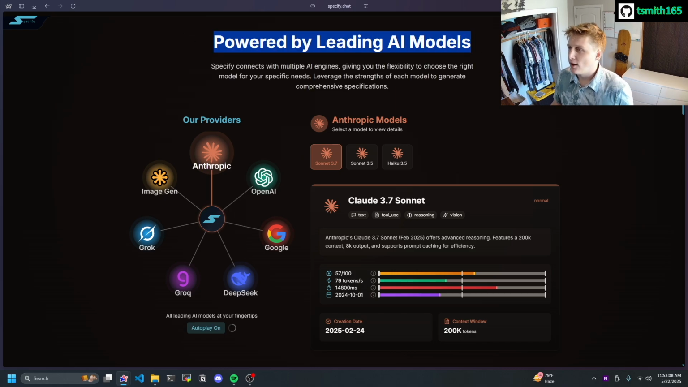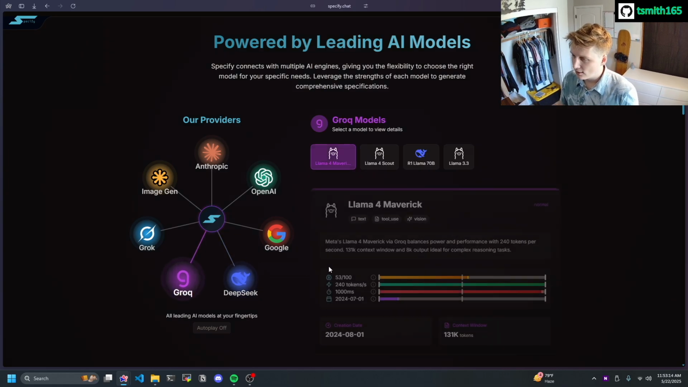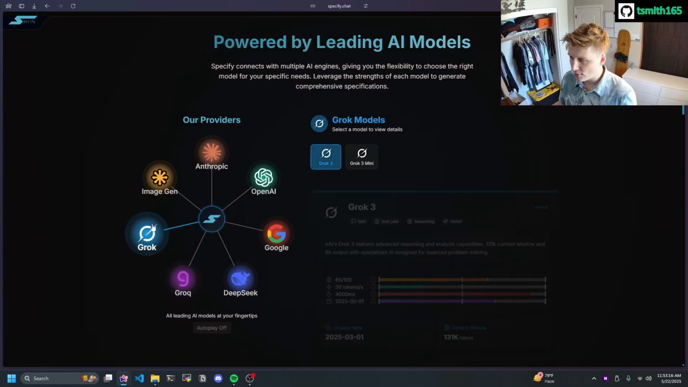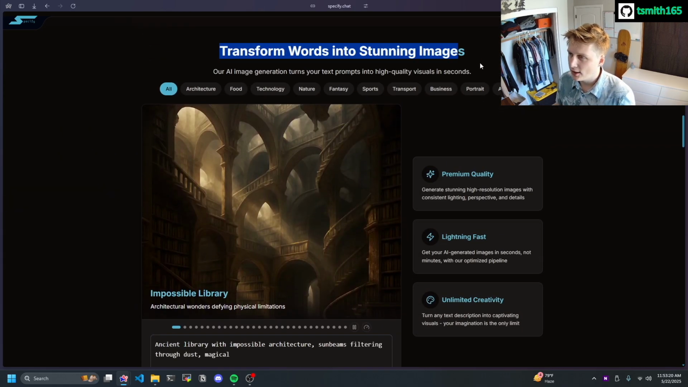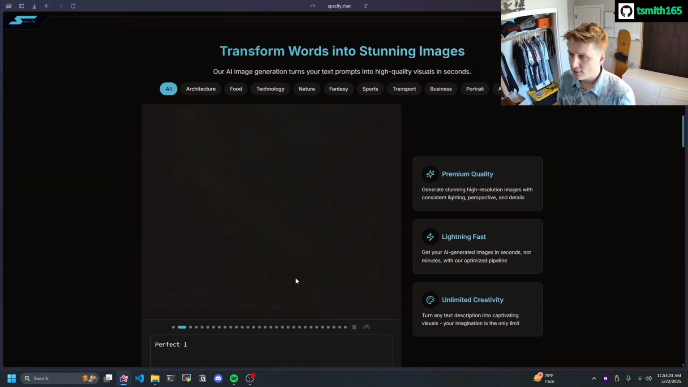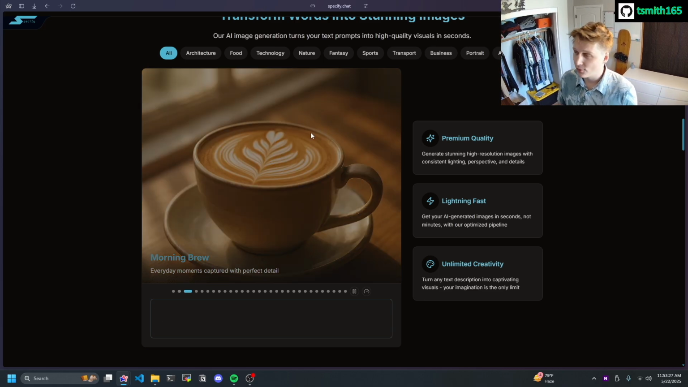We are powered by all the leading AI models. You can see our provider selector here and our model selector here. We have speed details for every model out there. You can see our image generation. So you put in a prompt and it spits out beautiful, stunning images. I mean, the quality is very impressive.